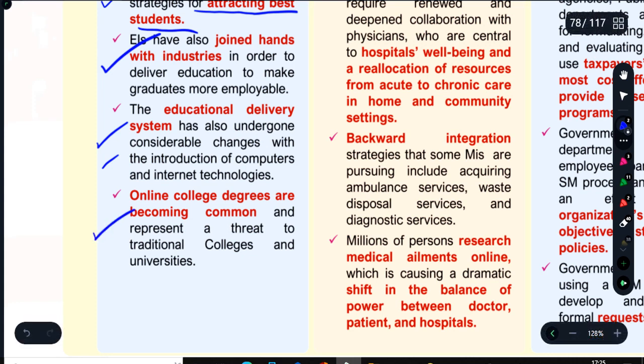What we are discussing here is the environment of the educational institution, because those institutions which follow this will grow like anything. Those who will not follow, they will not grow.